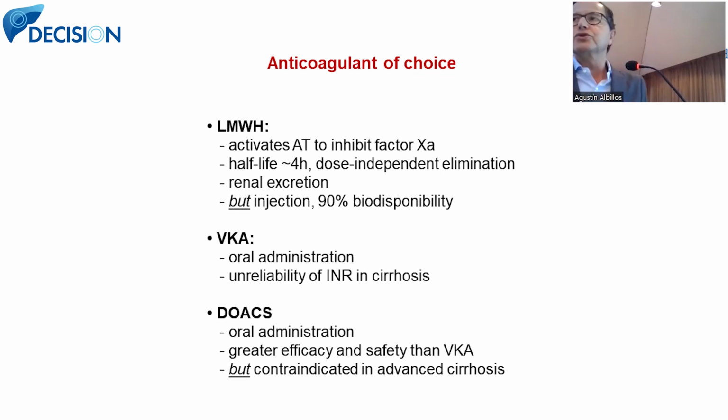And what drug can we use? Well, we cannot use direct oral anticoagulants, which would be the best drug for long-term treatment in this case, because they are contraindicated in patients with advanced cirrhosis. Vitamin K antagonists have been quite safe in those studies in portal vein thrombosis, although there is an unreliability of INR in cirrhosis, and we all know that we are more confident with the use of heparin. It has a short half-life and renal excretion, and we have to use subcutaneous injection, but we have 90% bioavailability after subcutaneous injection. So maybe, and I would say that this drug is probably the winner for the COMBAT trial.